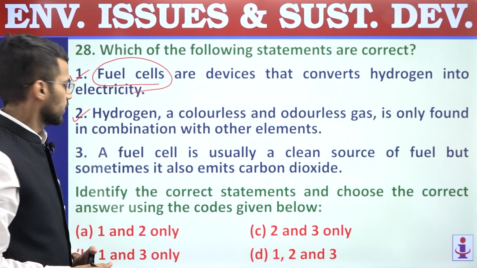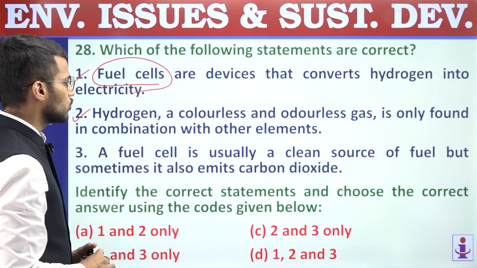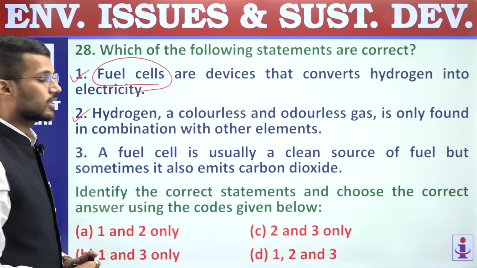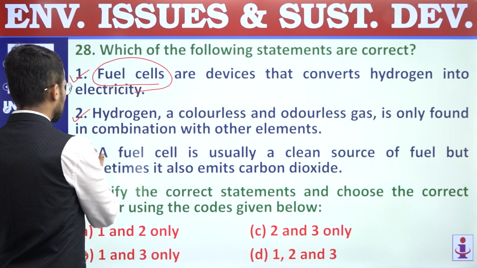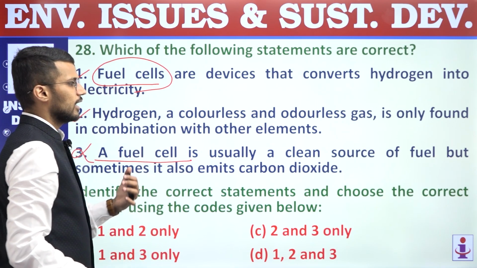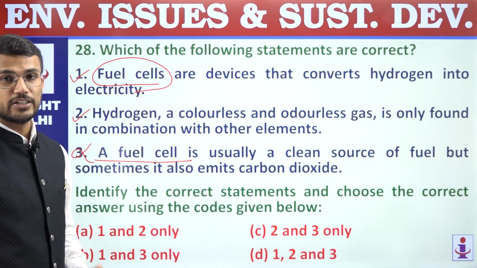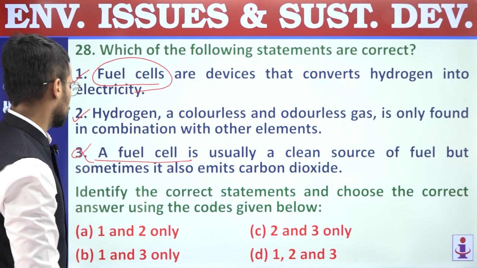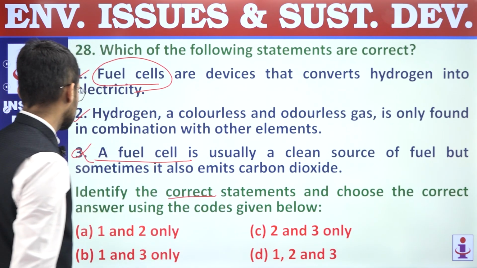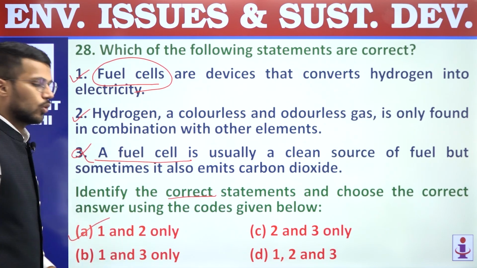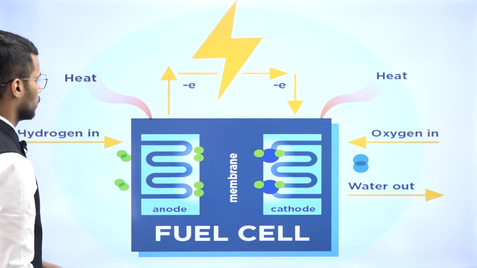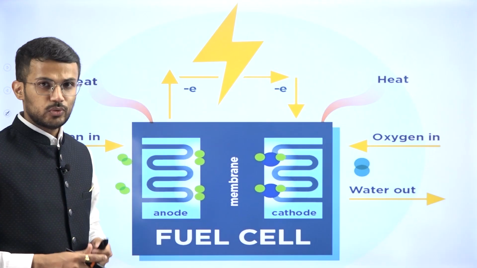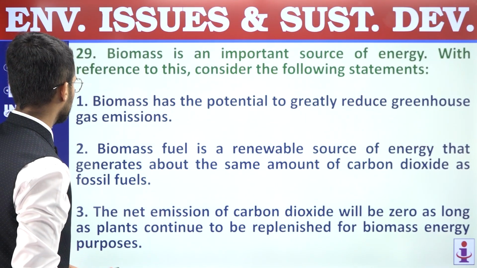get hydrogen. Third, a fuel cell is usually a clean source of fuel, but sometimes it also emits carbon dioxide. This statement is incorrect because fuel cell is a clean source of energy. It does not lead to emission of carbon dioxide. So first and second statements are correct. We are supposed to find out correct statements only. Answer is A, 1 and 2 only. So this is how fuel cell looks. Right? Now the next question is question number 29.